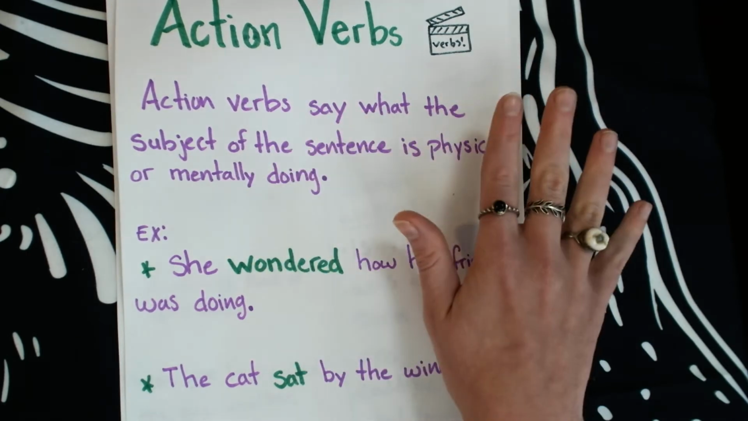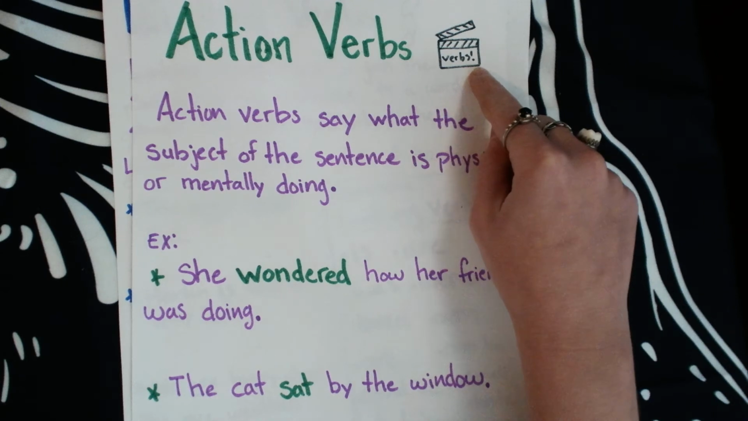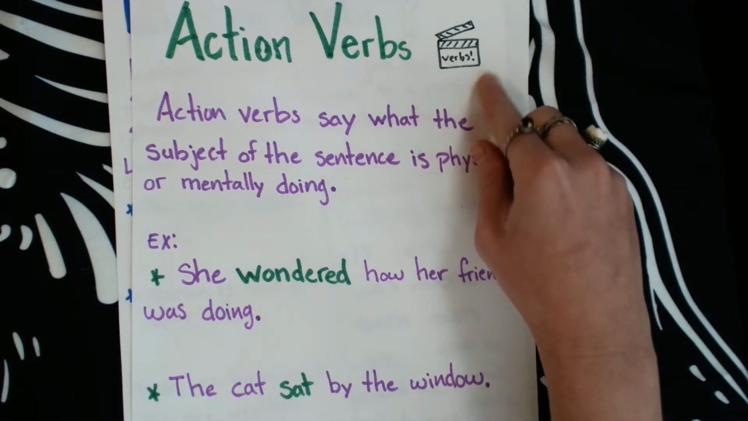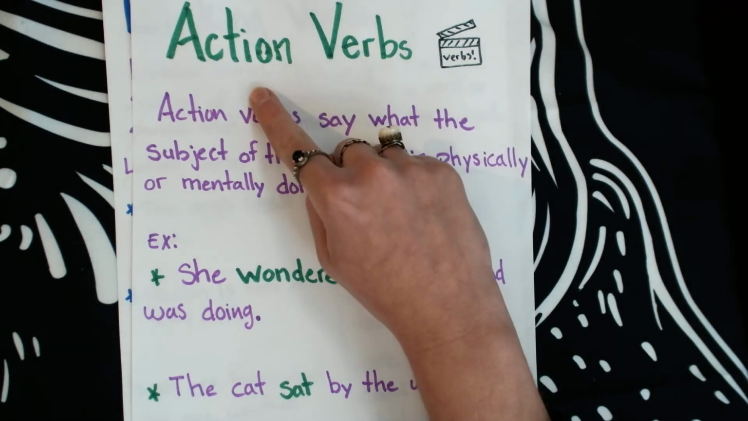This is the easiest type of verbs that everyone gets really well. The test to see if something's an action verb is that lights, camera, action test. And if you can act out the verb, then it's an action verb.